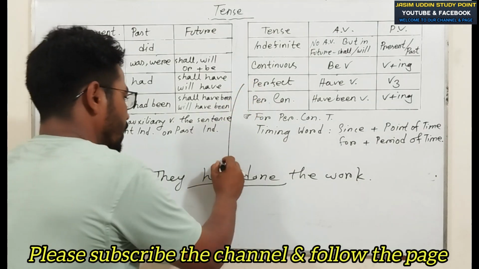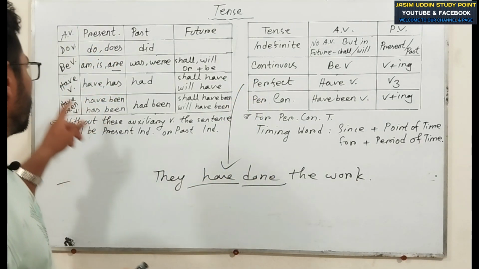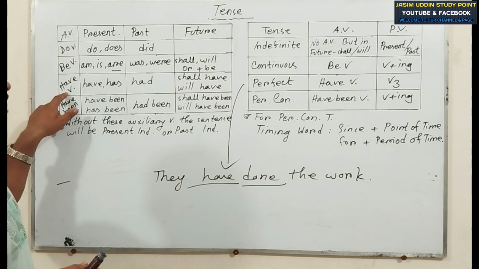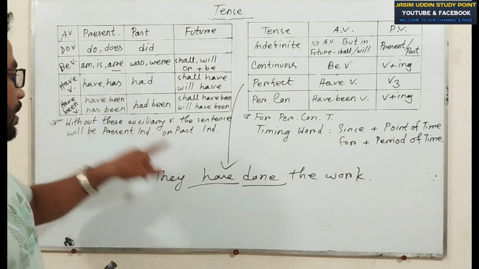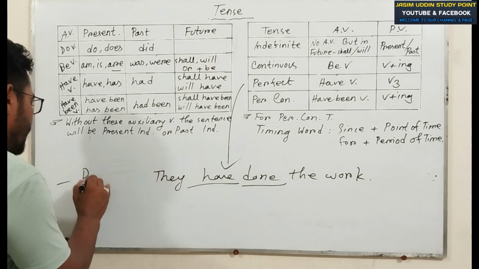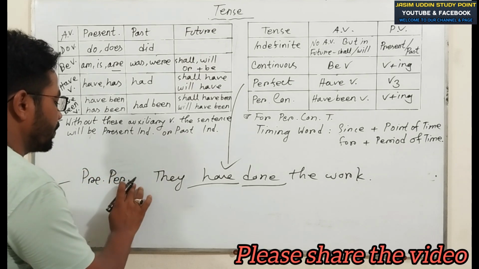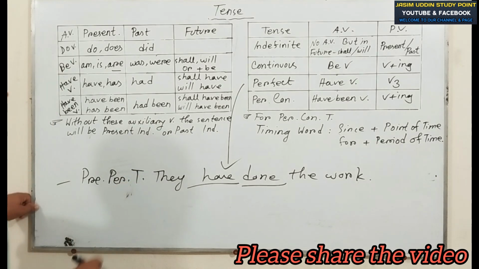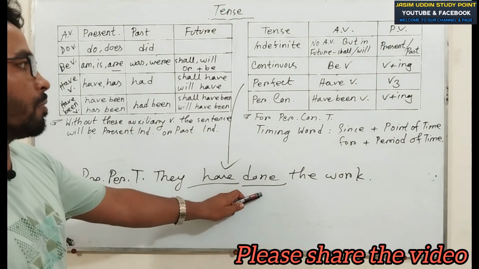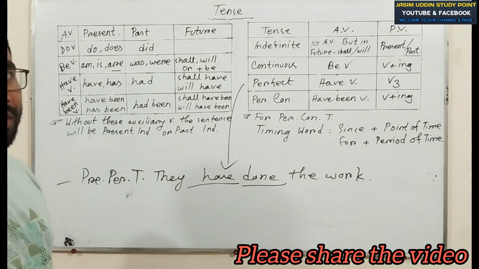But which perfect? Try to compare with the have verb. My dear viewers, have is the present form. For this reason, this is present perfect tense. There is no confusion, because have verb plus third form of the principal verb is perfect, and have is in present.